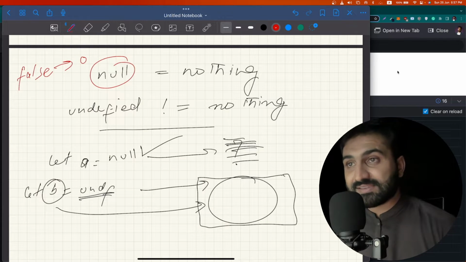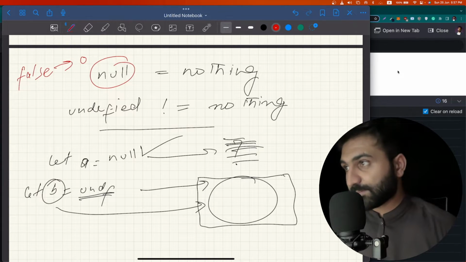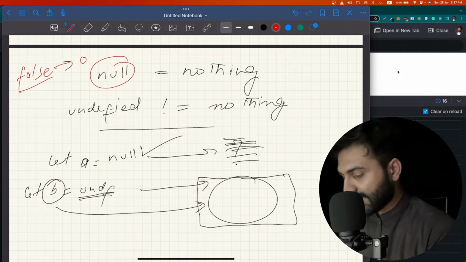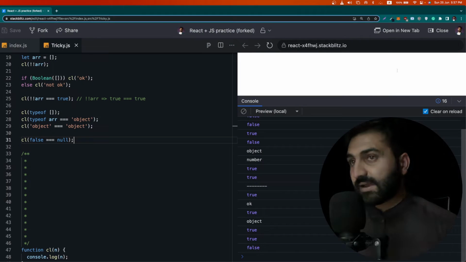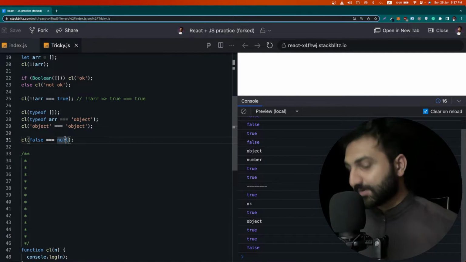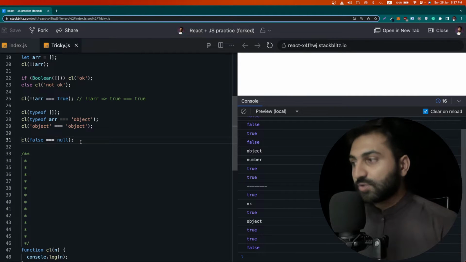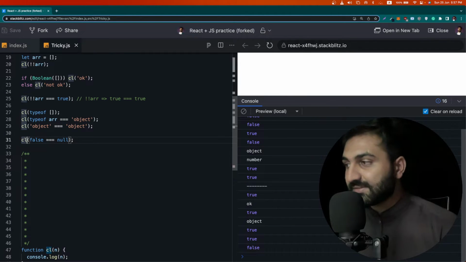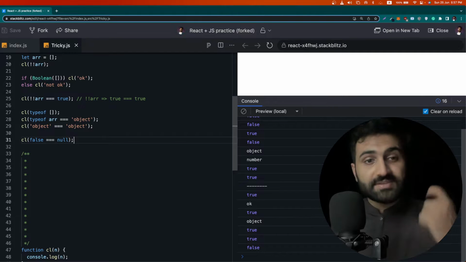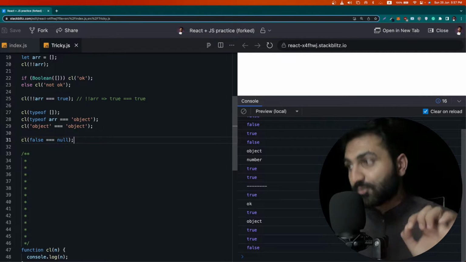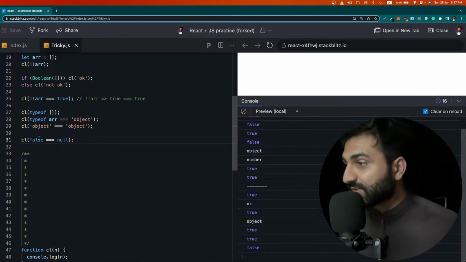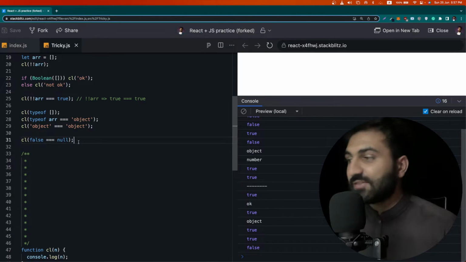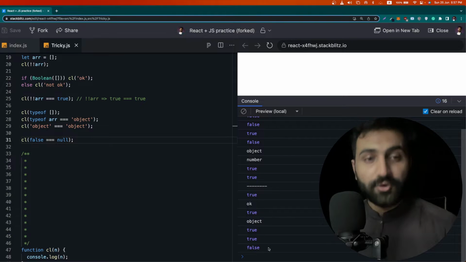So this is a revival of the concept. We have reviewed our old concept again with a new statement, that false at machine level evaluates to 0. And if we go back to our problem, you will see false means 0, and 0 is some value, and something is not equal to nothing. So that's why this expression will eventually evaluate to false.